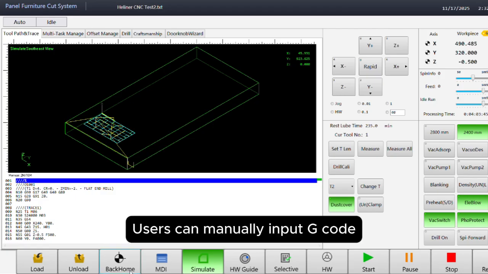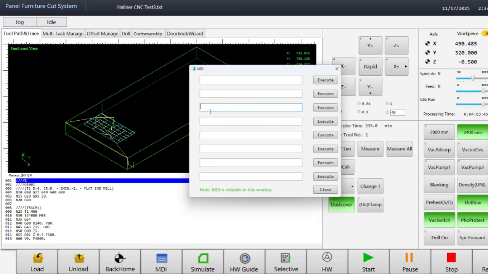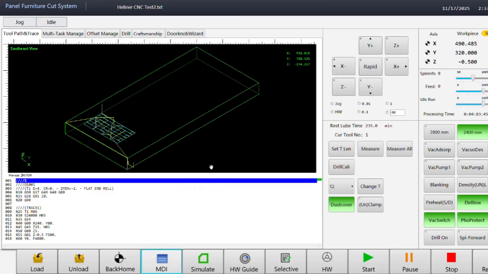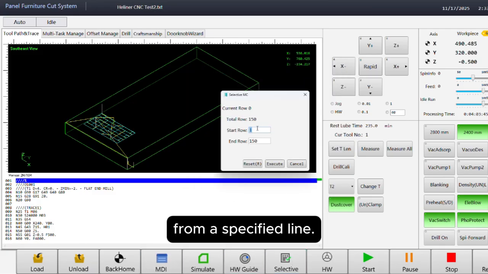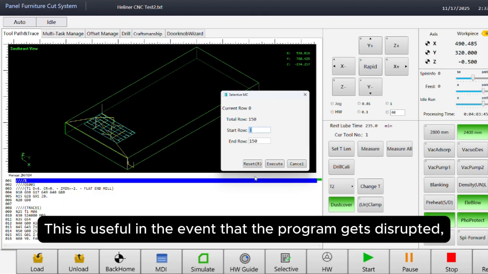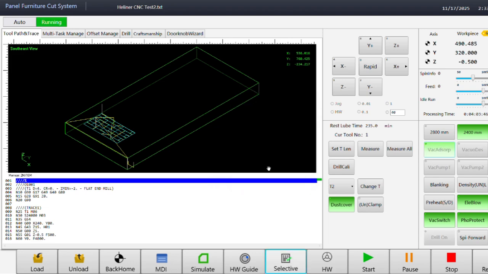Users can manually input G-code by pressing the MDI button. Selection allows the user to start the G-code from a specified line. This is useful in the event that the program gets disrupted, such as during a power outage.